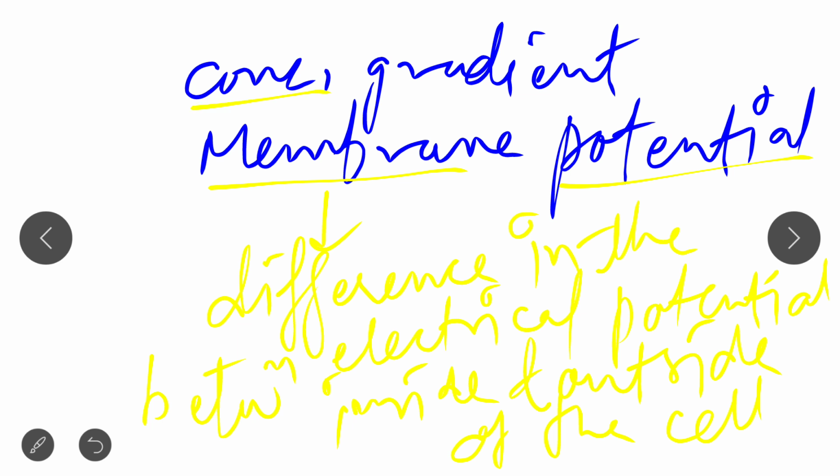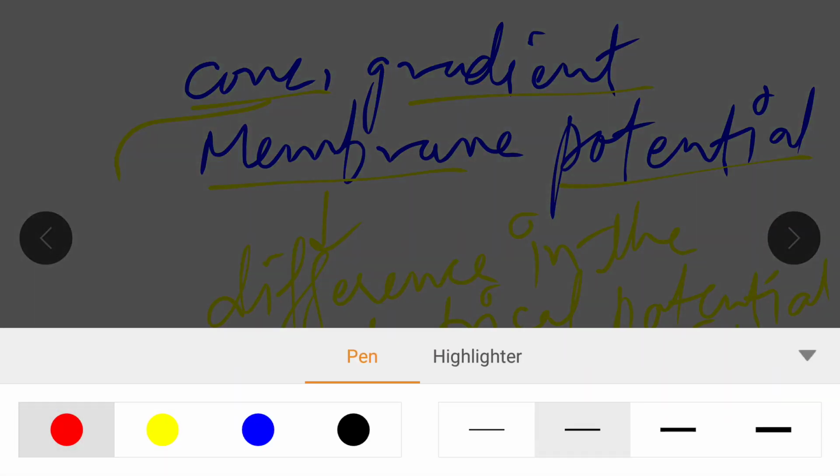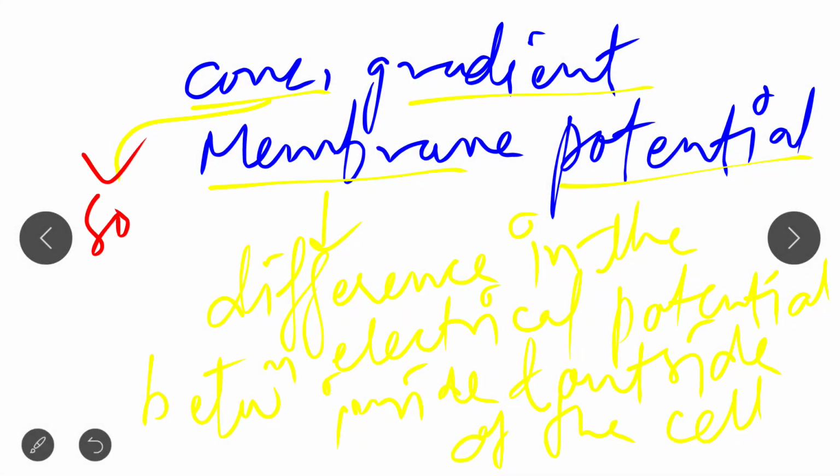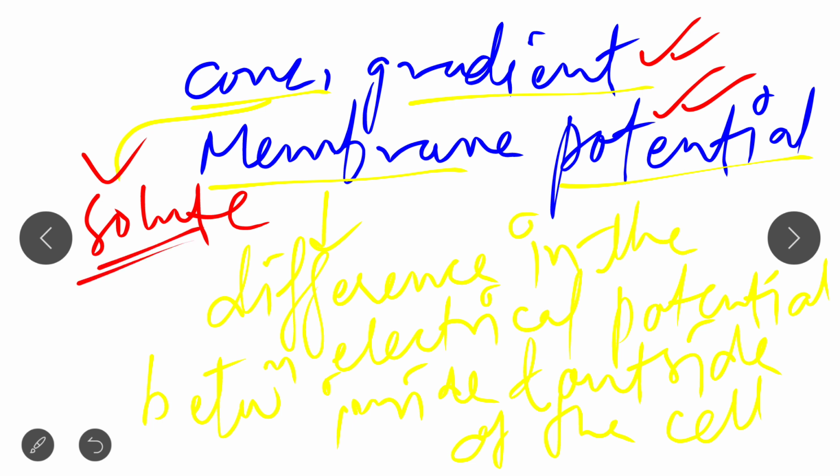And what is concentration gradient? Basically, the concentration gradient simply represents a solute molecule, nothing more than that. So there are two main factors on which passive transport depends: one is concentration gradient and one is membrane potential. Membrane potential is the potential difference between inside and outside of the cell, and concentration gradient is basically solute.